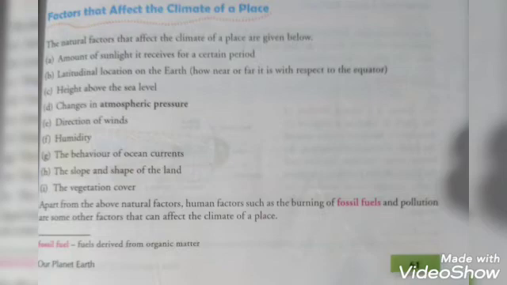This means all places do not have the same type of weather at all times, but certain places at certain times have certain weather conditions, and weather keeps on changing. You can see nowadays the weather is sometimes sunny, sometimes cloudy, sometimes rainy. This is what is called weather. The weather can be hot at one time and cloudy at another time of the day. Some other examples of weather conditions are sunny, warm, hot, cloudy and rainy.